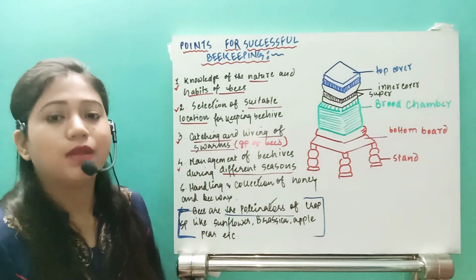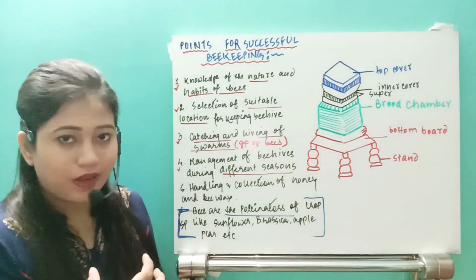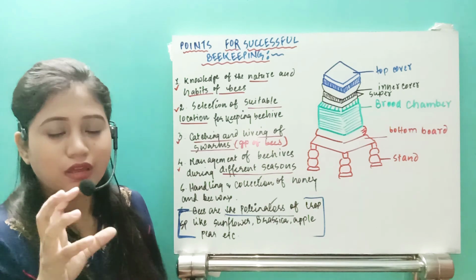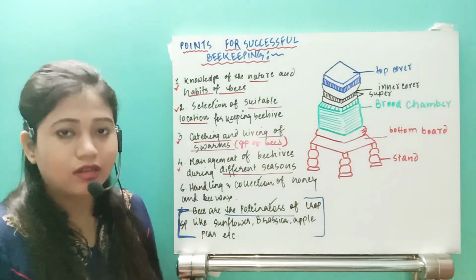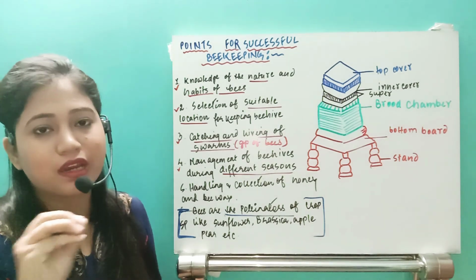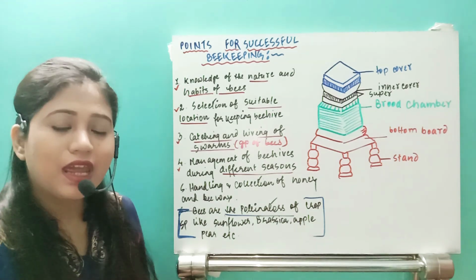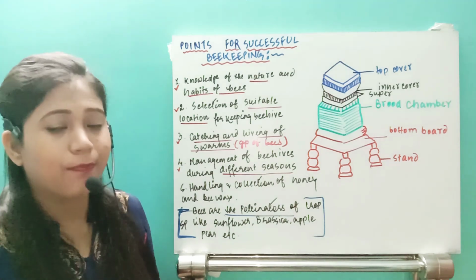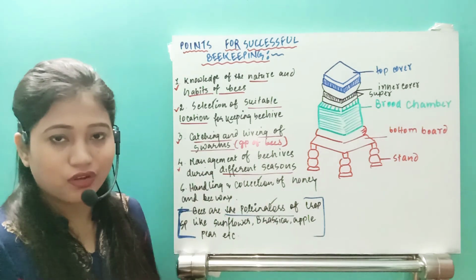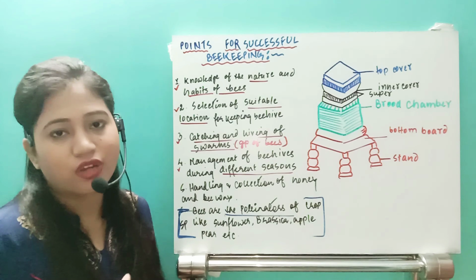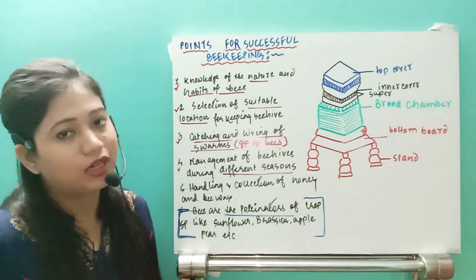See, whenever honeybees go for the collection of the nectar, they take the nectar from the flowers. You know that the flowers are the germinating part of a plant, isn't that so? So whenever they collect the nectar from the plant, they also collect the pollen in the fur of their body, abdomen, as well as in the legs. Okay, and whenever the honeybee goes from one flower to another flower collecting nectar, they also transfer the pollen grain from one flower to the next flower of different plants. So obviously it is going to help in pollination, right?